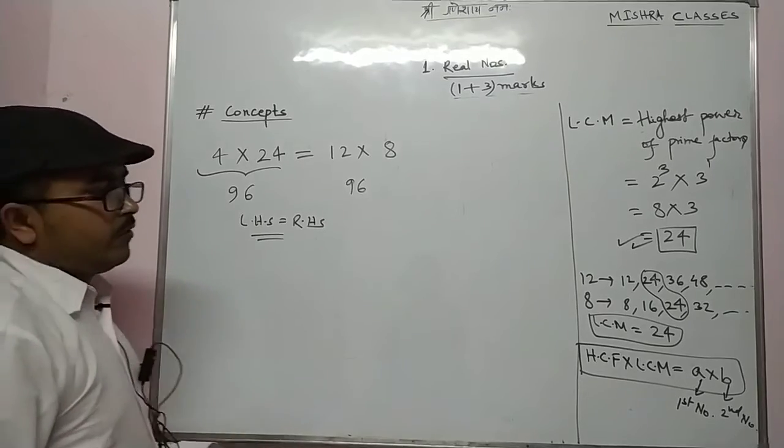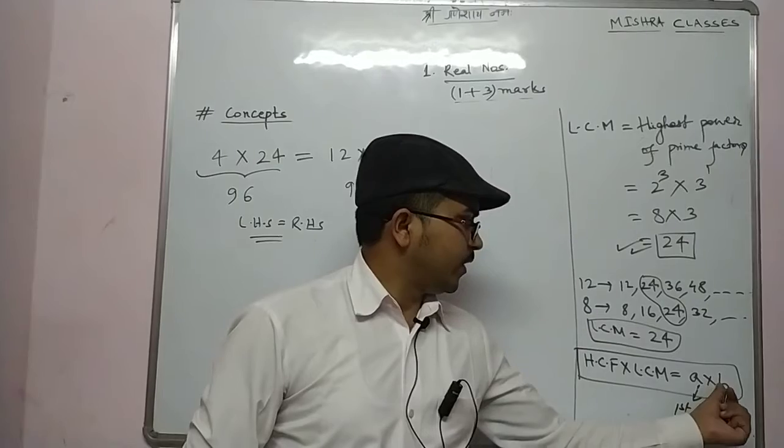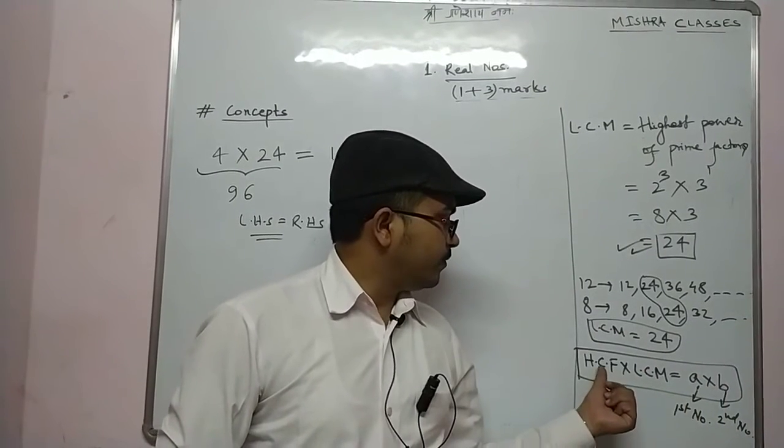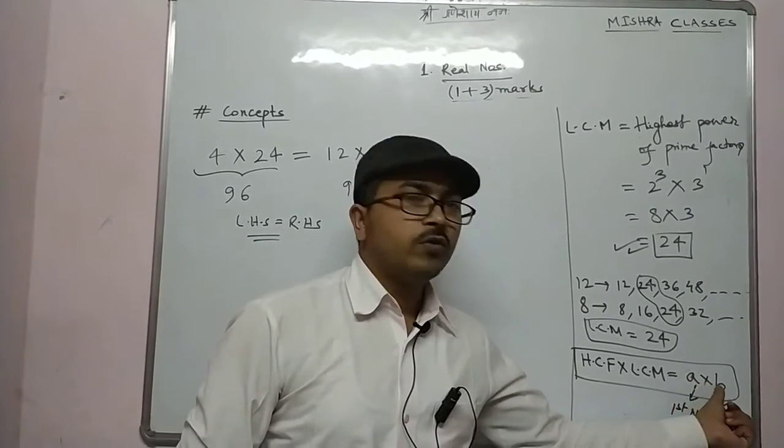Means what? When we find the HCF and LCM of two numbers, let's say A and B, then we observe that when we multiply their HCF and LCM, that will be equal to the product of the two numbers. Is it clear?